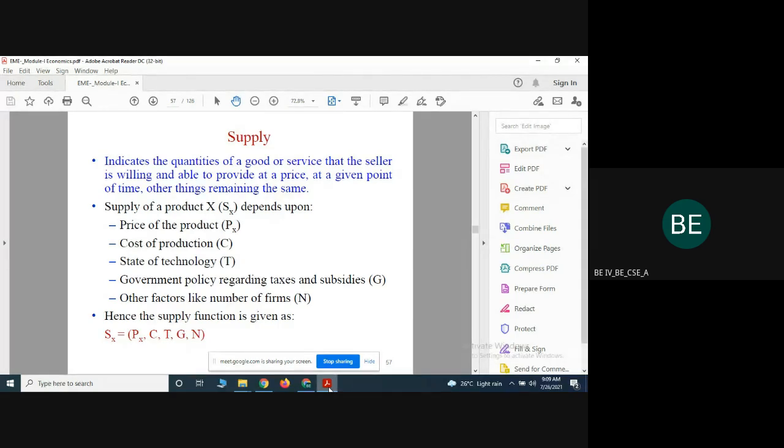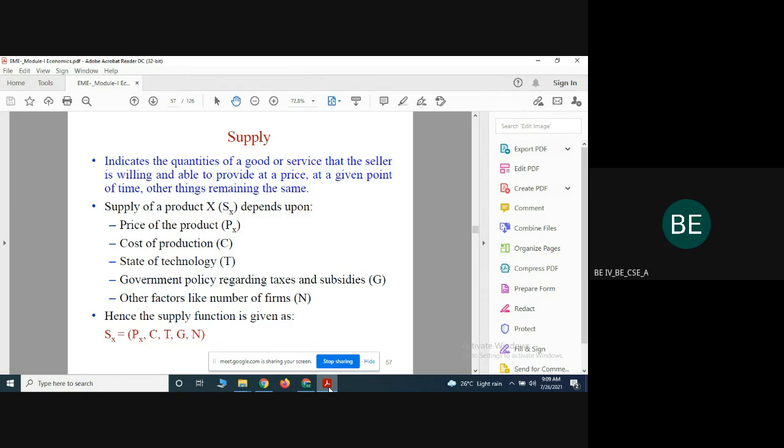It's called supply. So, what does supply mean? It is the willingness of the organization to sell a particular commodity. That is called supply. And supply is determined by the following factors.